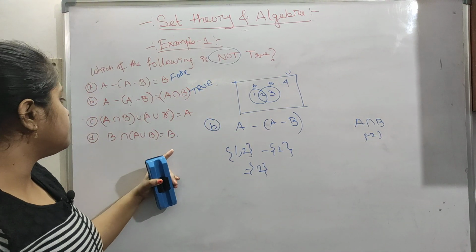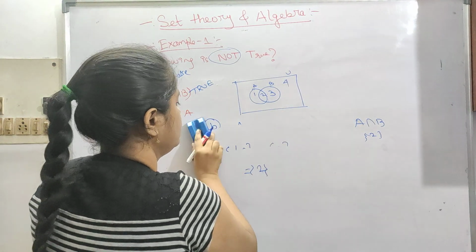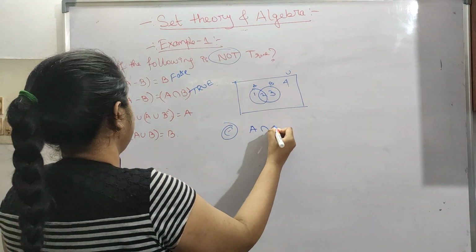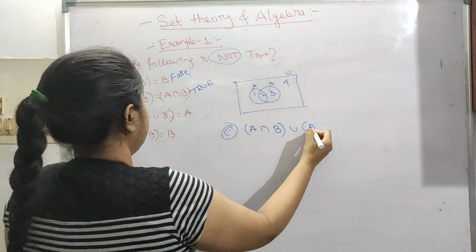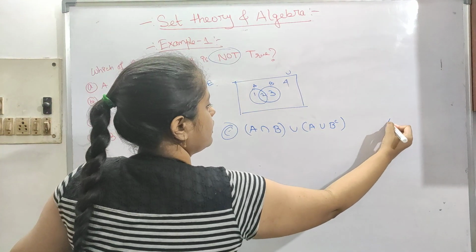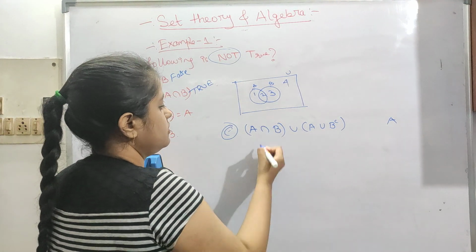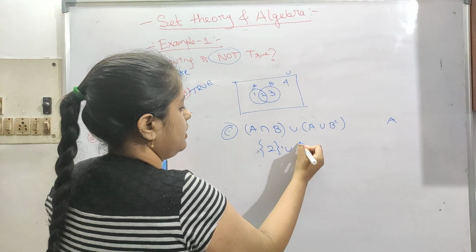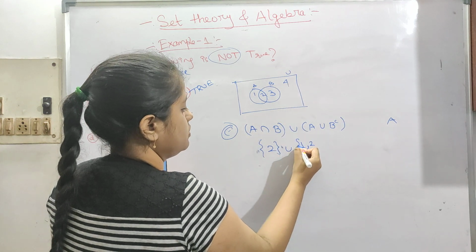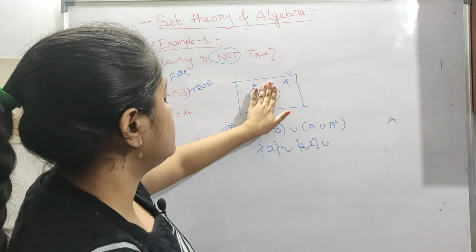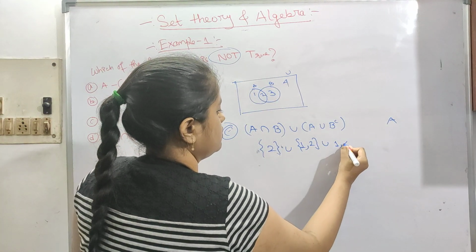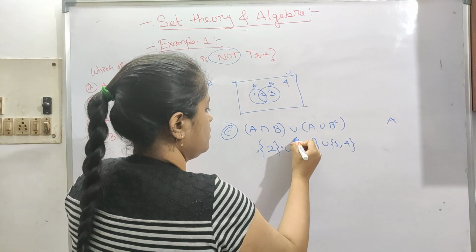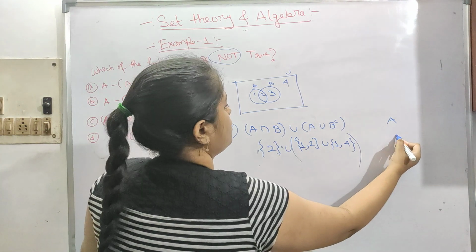Next, number C. The left-hand side contains A intersection B, union A, union B complement, and the right-hand side is just A. A intersection B means 2, then union A means 1 and 2, and B complement means removing B, so 1 and 4.